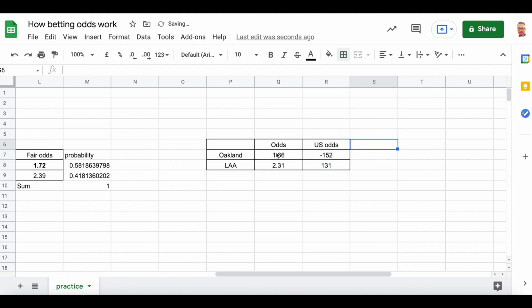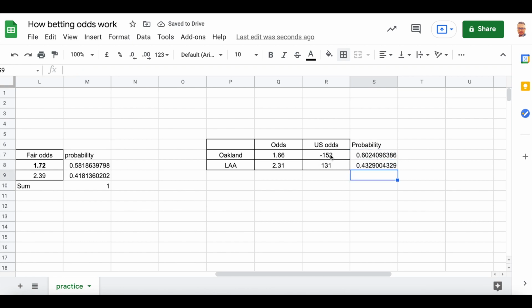So as you see, decimal odds of 1.66 represent minus 152. Decimal odds of 2.31 represent plus 131. The probability is the same, of course, for 1. I use decimal odds because they are, at least for me, a little bit more simple to understand, okay?